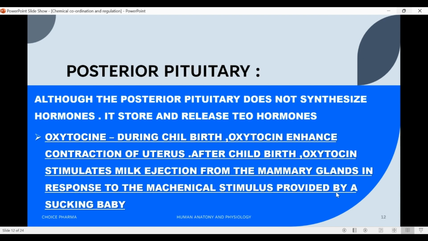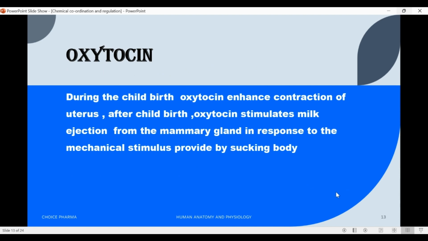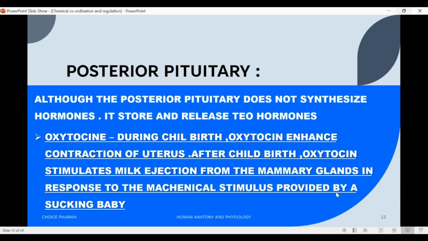Now, the hormones secreted by posterior pituitary. Although the posterior pituitary or neurohypophysis does not synthesize hormones, it does store and release two hormones, oxytocin and antidiuretic hormone.